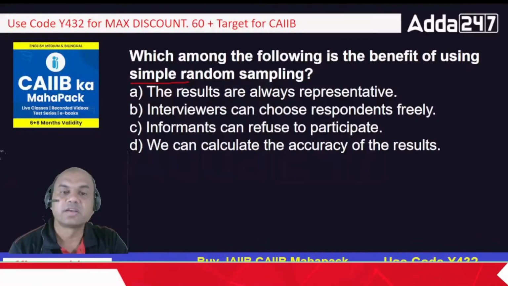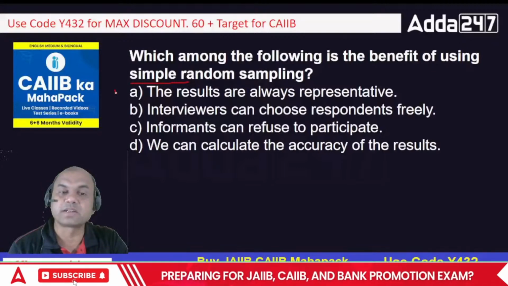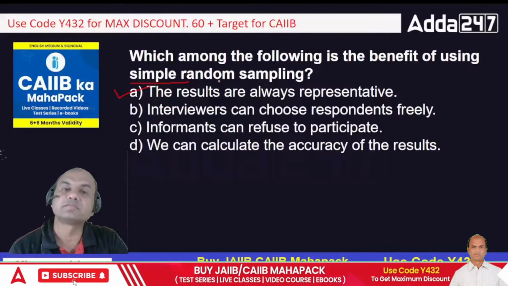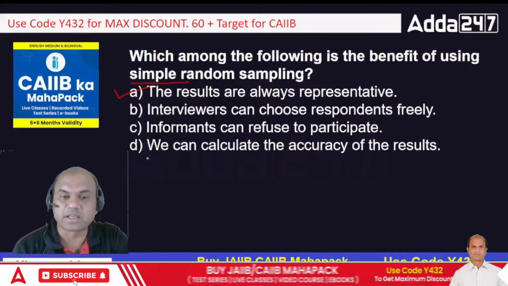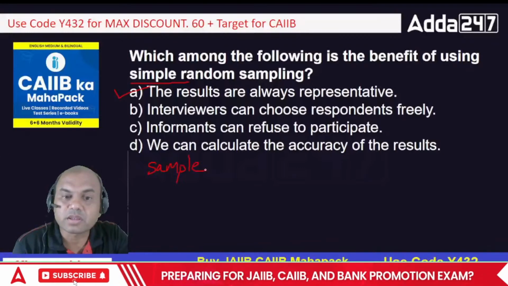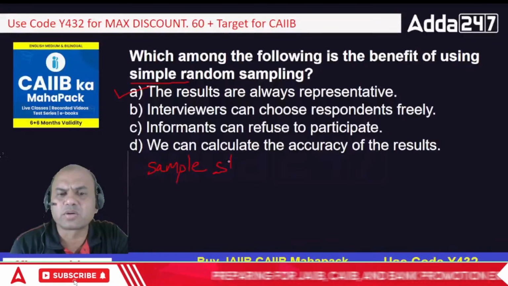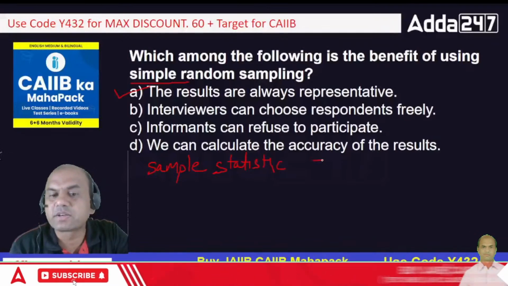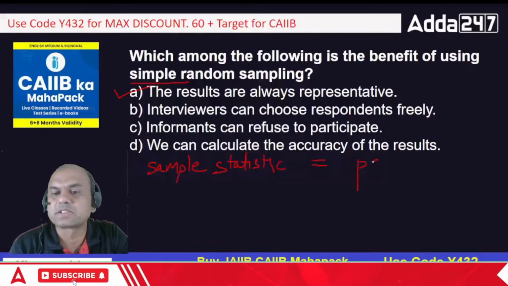It is, the results are always representative. Always remember this. In simple random sampling, the sample mean, the sample statistic, is always equal to the population parameter.